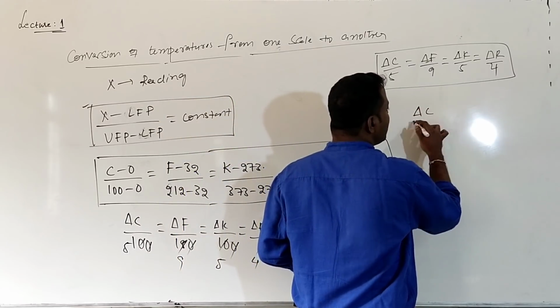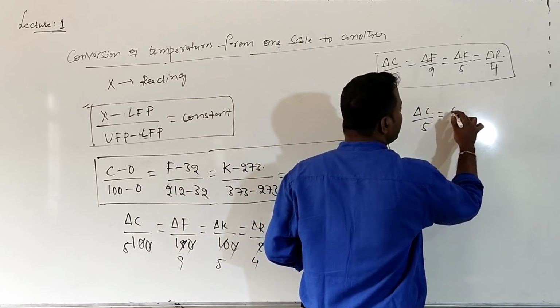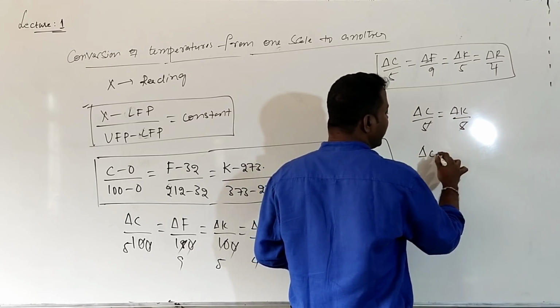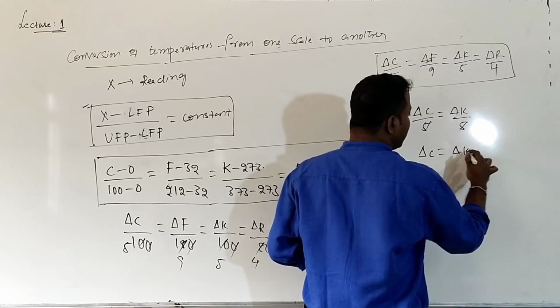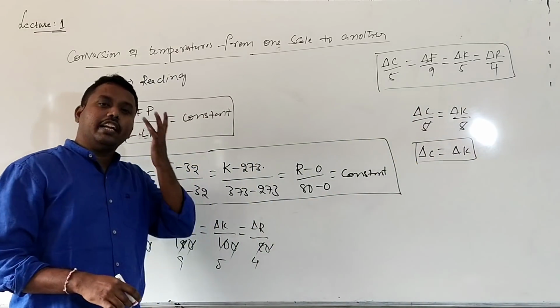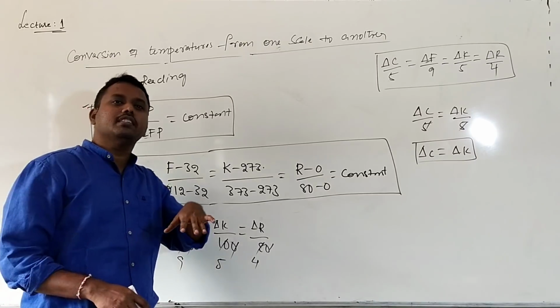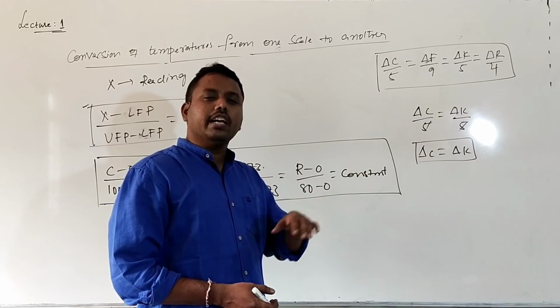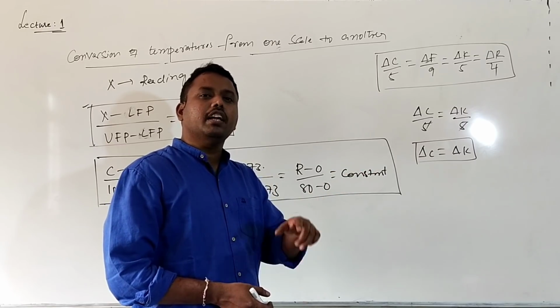From this we can see delta C by 5 is equal to delta K by 5. So the 5 cancels. What does it mean? The delta C value is equal to delta K. If you calculate the change in temperature of one body in the centigrade scale and convert it into the Kelvin scale, the change in temperature value will be the same.